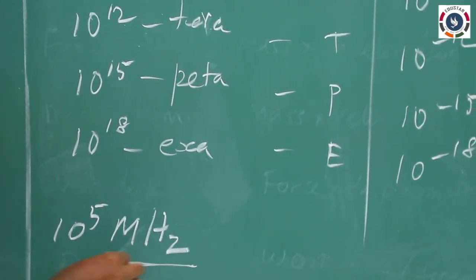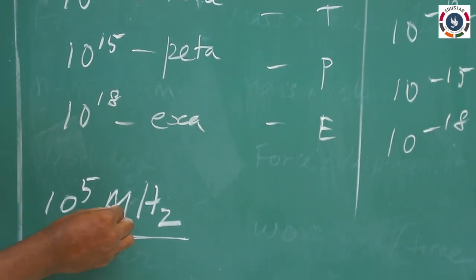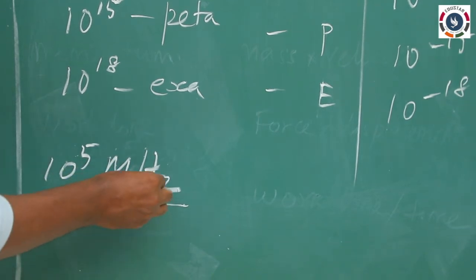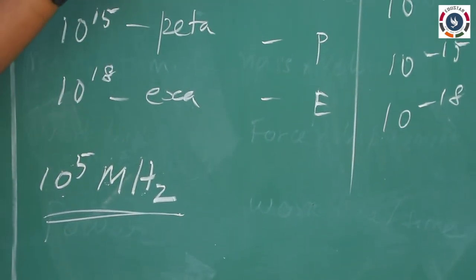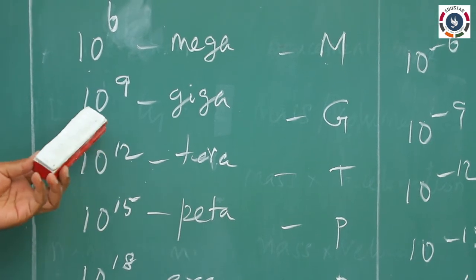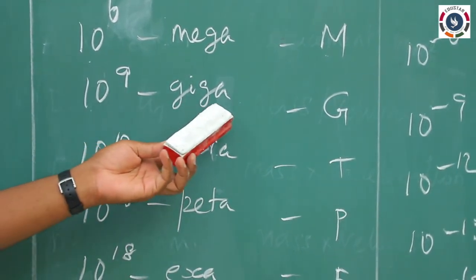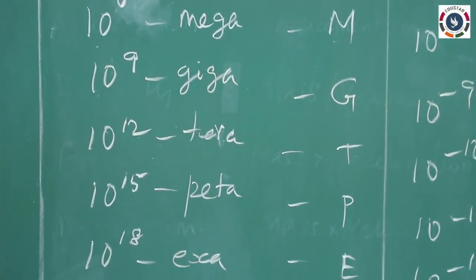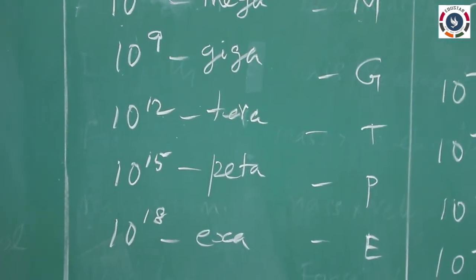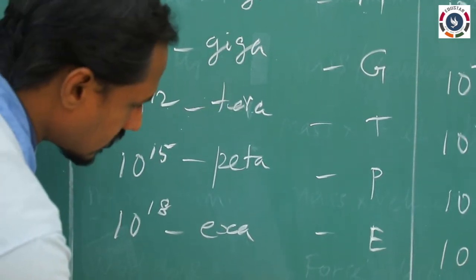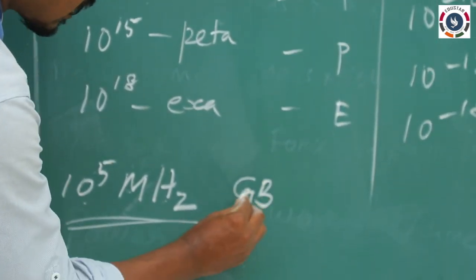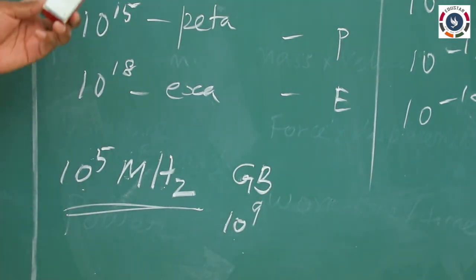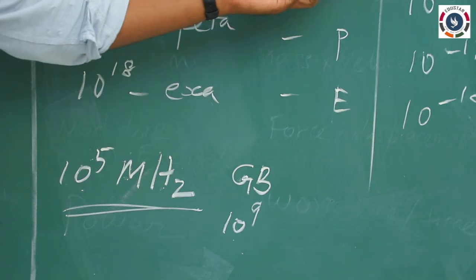So that is 10 power 5 megahertz. Usually we denote it like this. Mega means 10 power 6, so totally 10 power 5 plus 6, 10 to the power 11 hertz. That is how we use mega. And 10 to the power 9 is called giga, as in gigahertz or gigabyte. We use gigabyte, that is GB, for the memory size in mobiles or pen drives. Giga means 10 to the power 9 byte. The symbol is capital G.